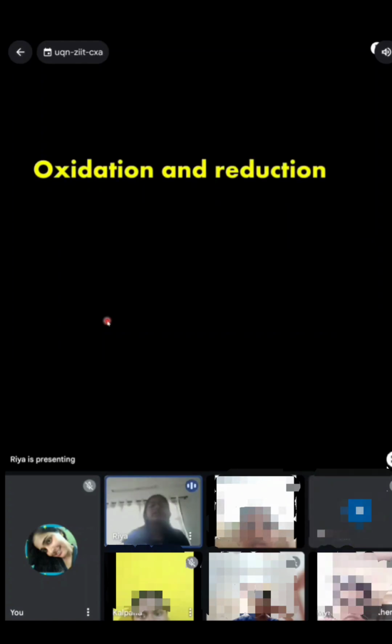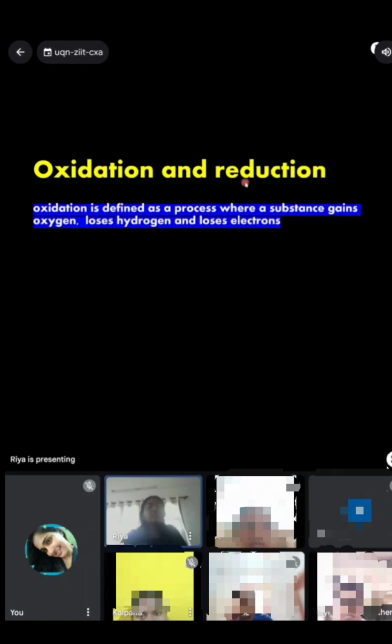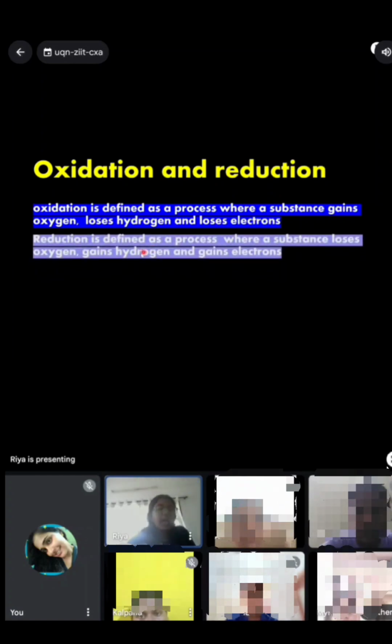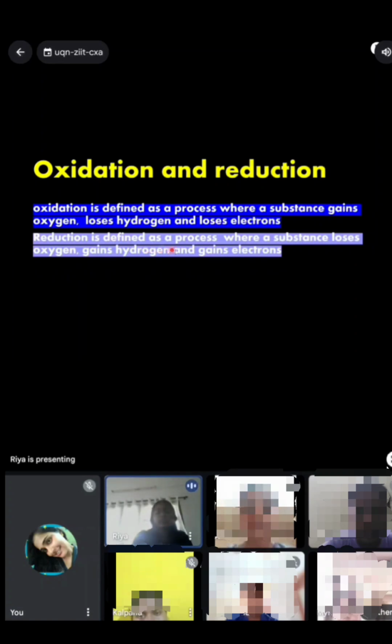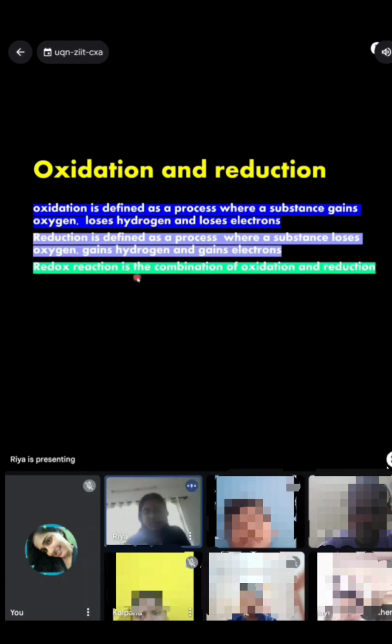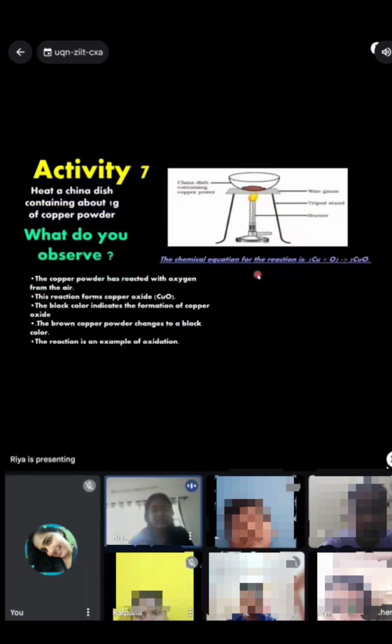Now coming to oxidation and reduction. Oxidation is defined as a process where a substance gains oxygen, loses hydrogen, and loses electrons. Reduction is defined as a process where a substance loses oxygen, gains hydrogen, and gains electrons. A redox reaction is the combination of oxidation and reduction.